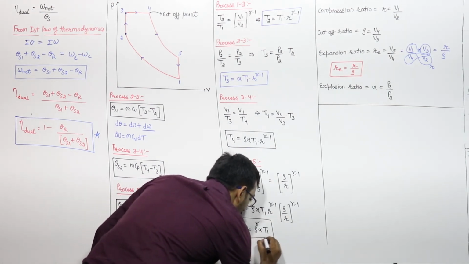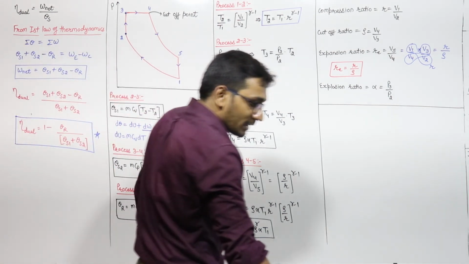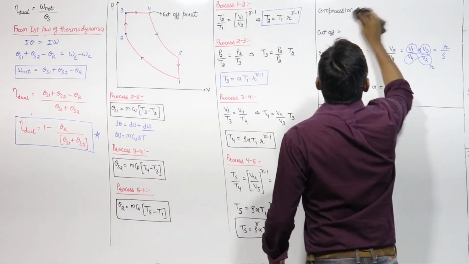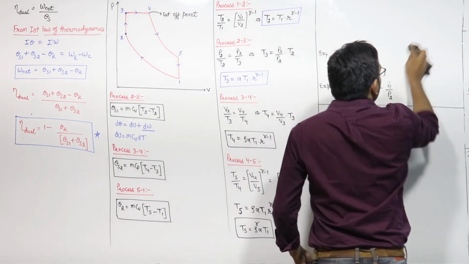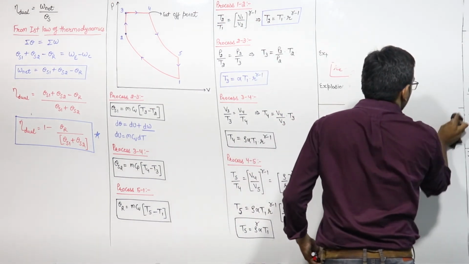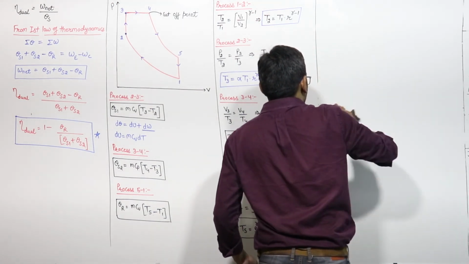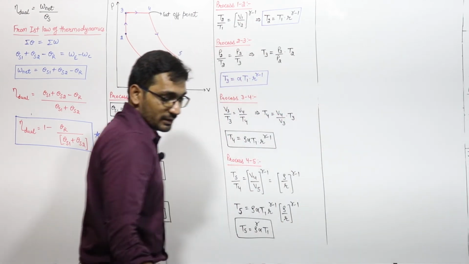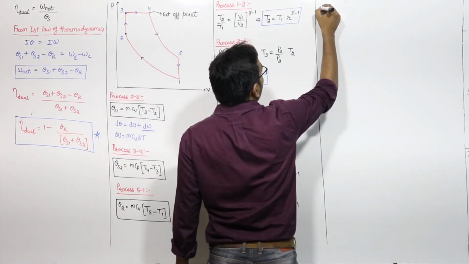This is T5. Right? This is the T5. If I put the values of these in the efficiency formula, now we don't need these compression ratios. These ratios, let us erase this. Right. Now let us see that efficiency of the dual cycle can be written as,